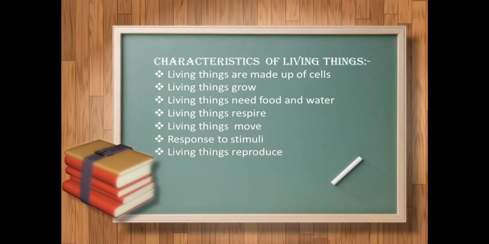So, next, living things reproduce. Living things excrete. And living things have a definite lifespan. So these are all 9 characteristics which we are going to discuss in detail one by one. We will study them in detail.